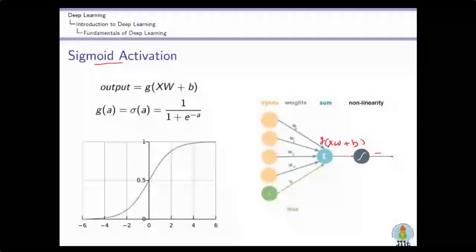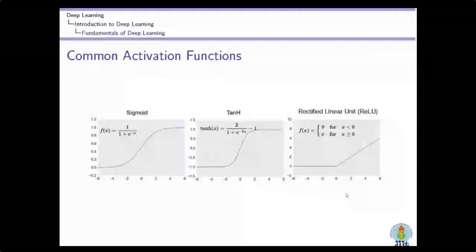Basically these are the non-linear activation functions, connected to the neuron or the output layer. So this is the simple architecture of the perceptron.